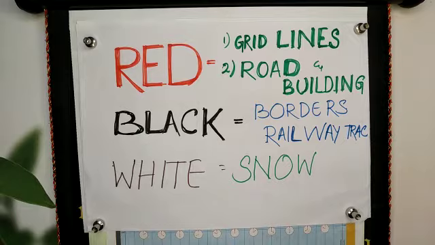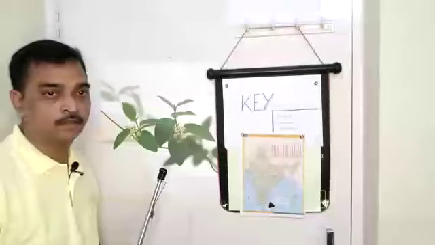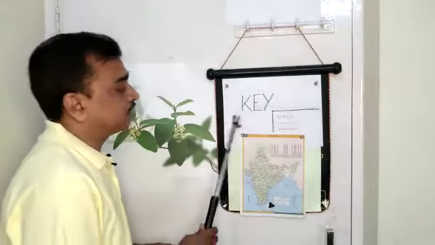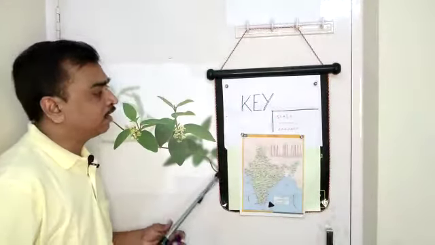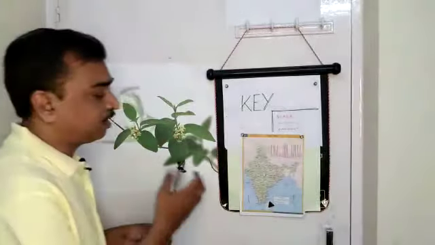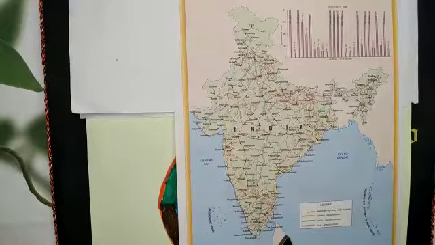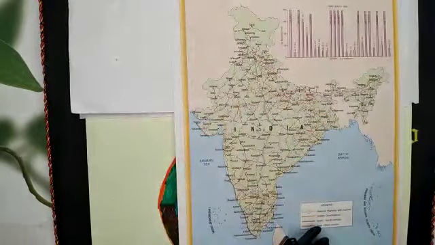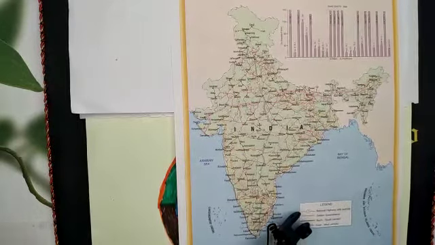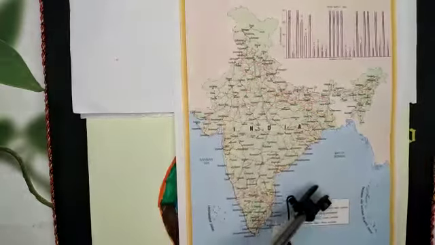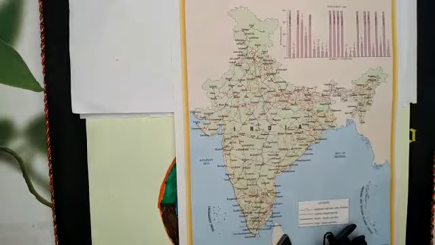The last thing in a map is keys. What is a key? Key means the various aspects in the map which are being represented are written in a small box like this. This is called a key. See, in this map there is a small box. Here it is written what are the things which are represented in this map. This thing is called a key.